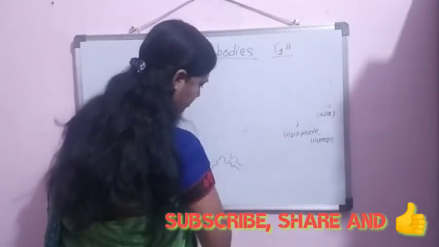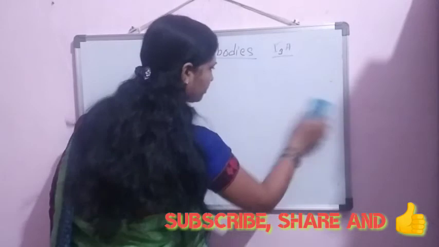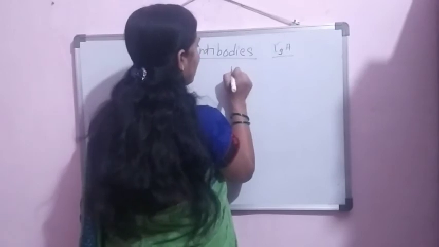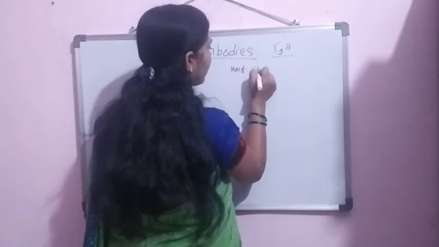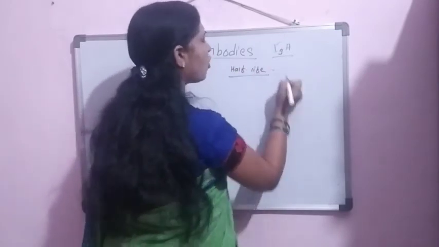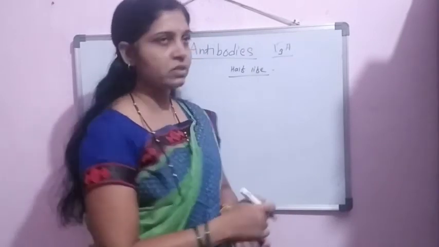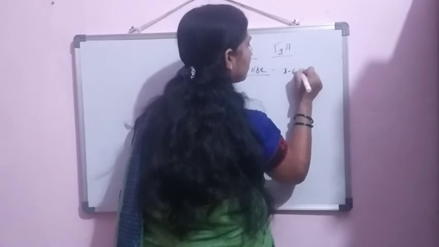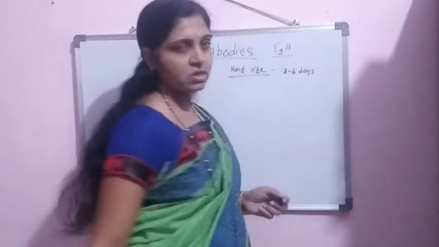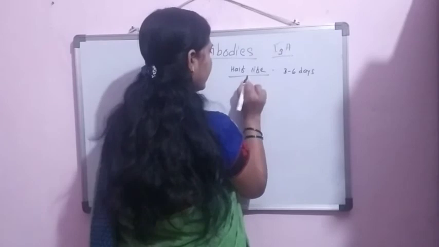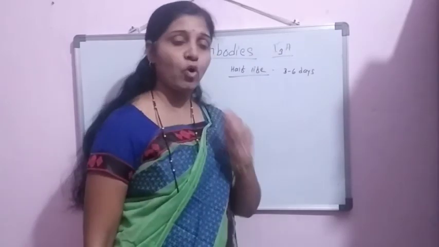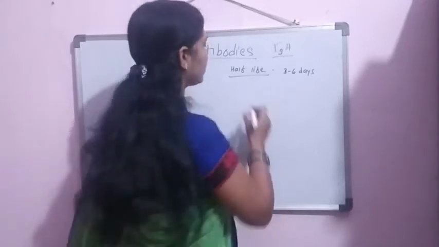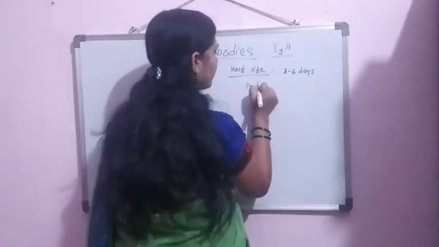Now, the half-life of IgA antibodies is about 3 to 6 days. As these are present in the body secretions, the most important function of IgA is protecting our mucous membranes.